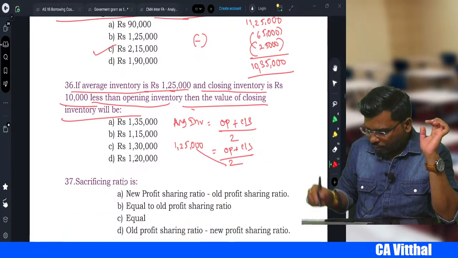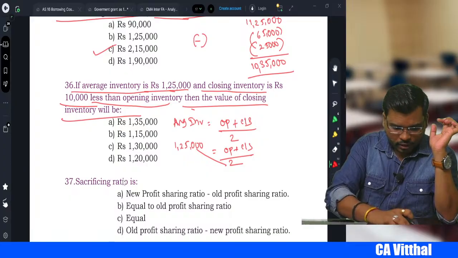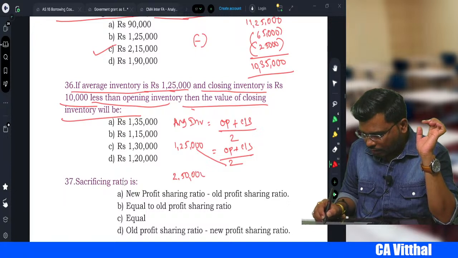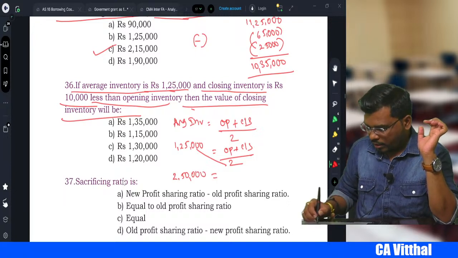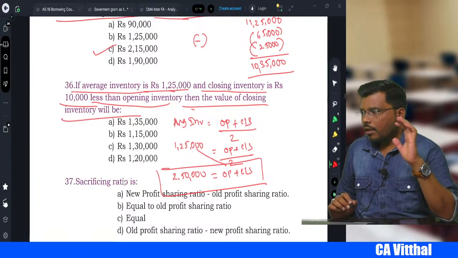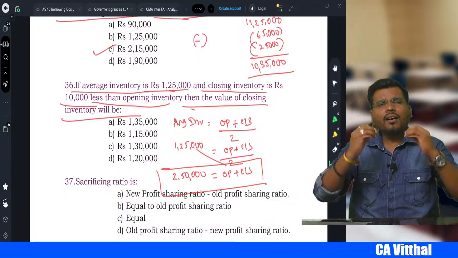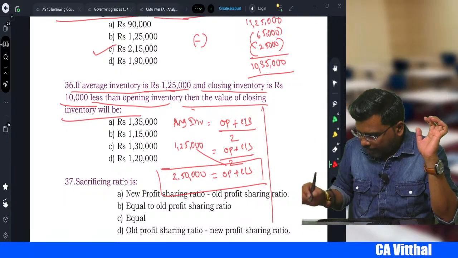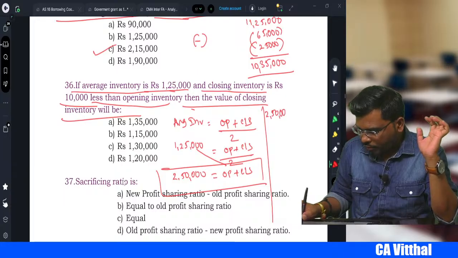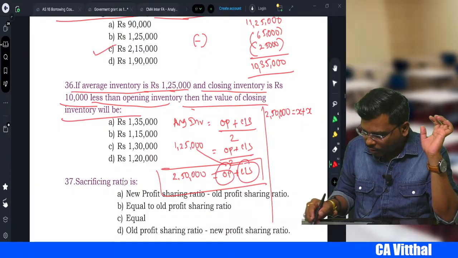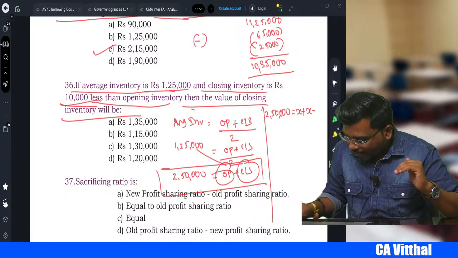Now if you multiply 1,25,000 into 2, we get 2,50,000, which is the opening plus closing inventory. Now we assume the opening inventory is X, you can say Y, Z, whatever. So 2,50,000 is equal to X plus closing, and closing inventory is 10,000 less, so X minus 10,000.